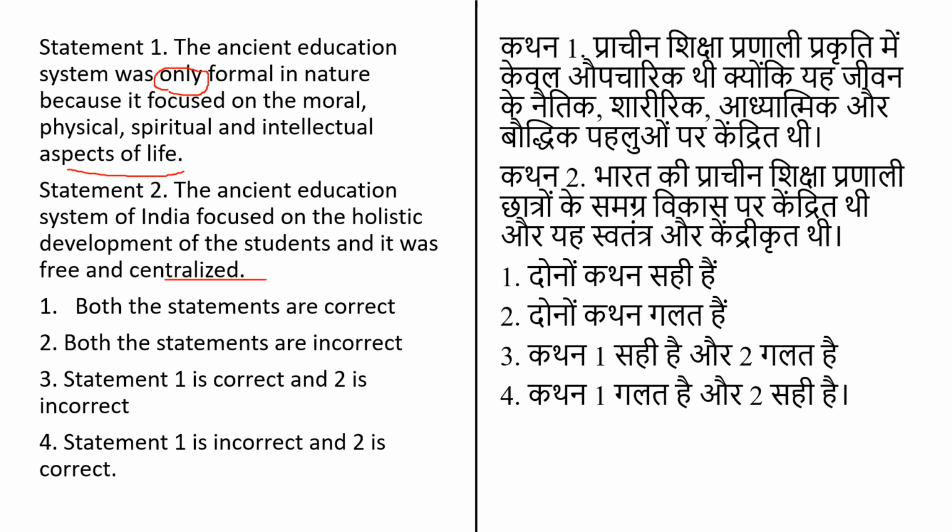The first option is both the statements given are correct. The second option is both the statements are incorrect. The third option is statement 1 is correct but statement 2 is incorrect. And the fourth option is statement 1 is incorrect and 2 is correct.